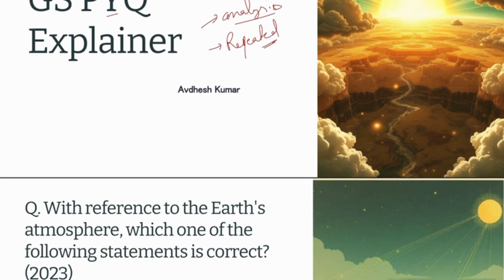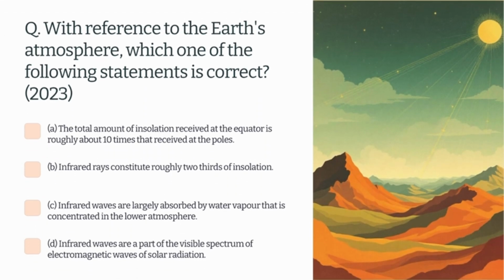Now, moving to the first question, a 2023 prelims question: with reference to the Earth's atmosphere, which one of the following statements is correct? The first option says the total amount of insolation received at the equator is roughly about 10 times that received at the poles. Any person preparing for the prelims may not know whether it is 10 times or not. This is a type of question which goes very in depth.